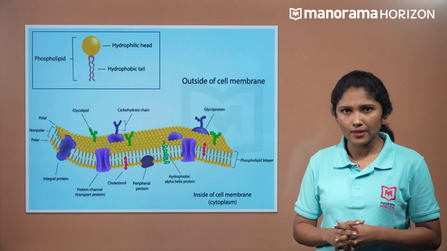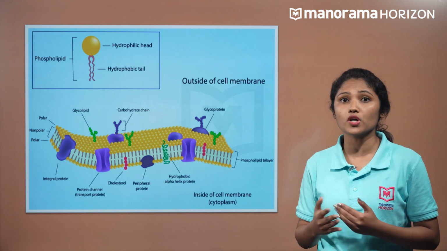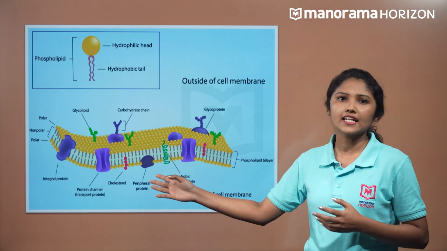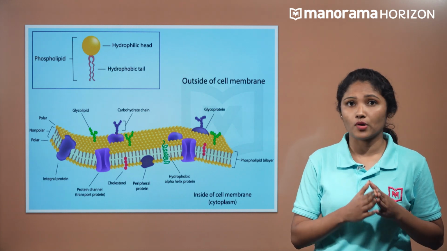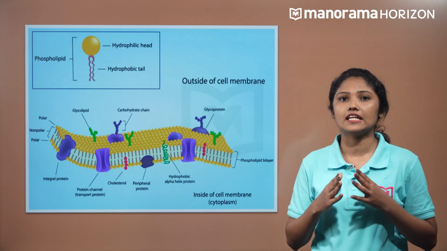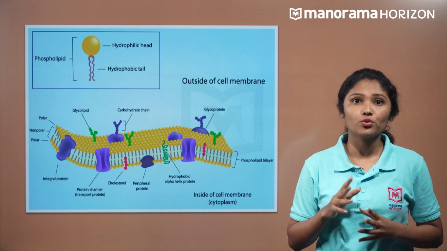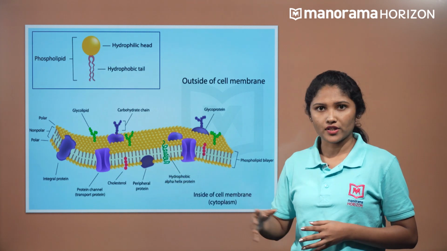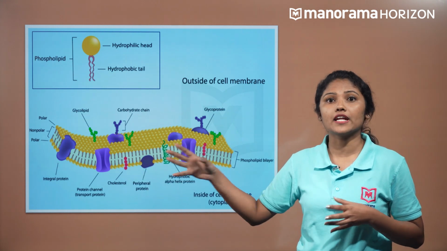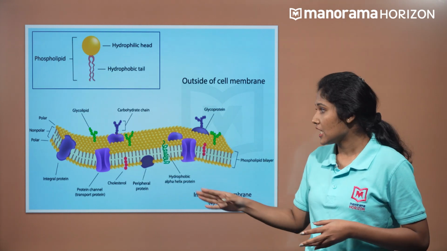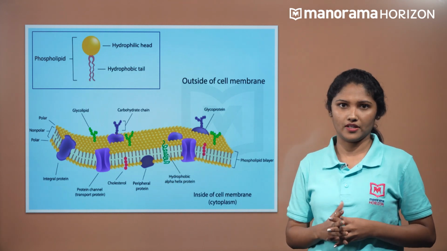In addition to lipids, it was also found that the cell membrane also contains proteins and carbohydrates. Interestingly, the ratio of protein and lipid varies in different cells. The membrane proteins are of two types: integral proteins, which are present partially or completely covered inside the membrane, and peripheral proteins, which are seen on the surface of the membrane.